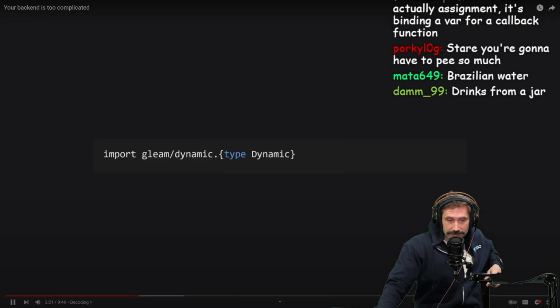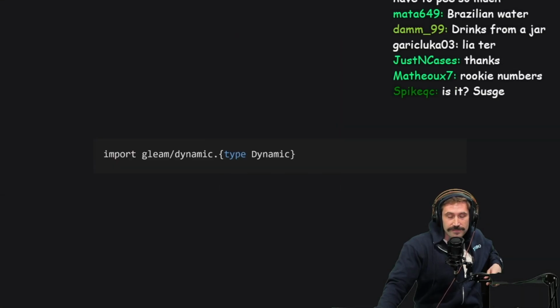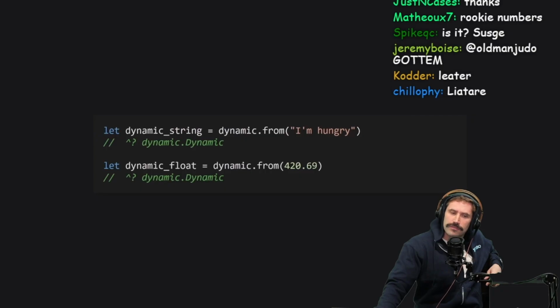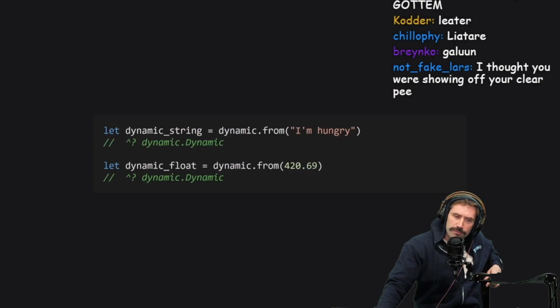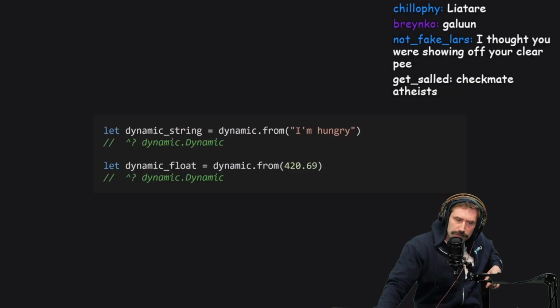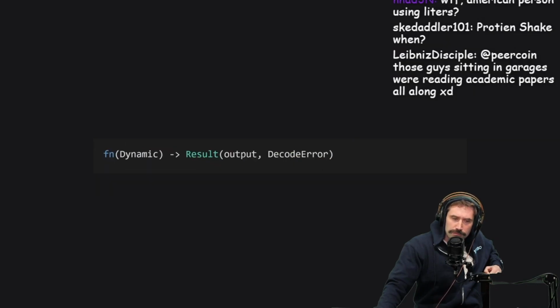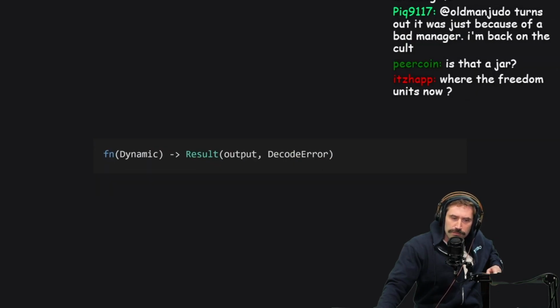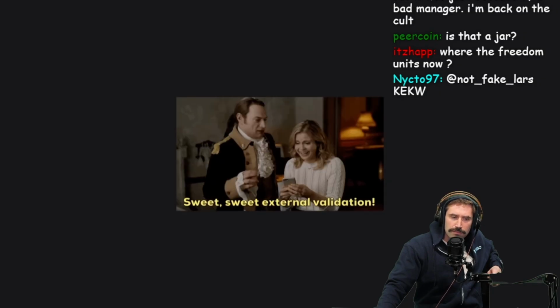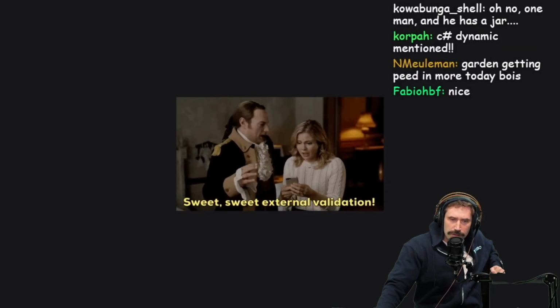The JSON decoder we saw earlier decodes a JSON string into Gleam's dynamic type. Dynamic contains data that we don't know the exact shape of, and we use decoders to turn it into something we can represent in the Gleam type system. In Gleam, a decoder is just a function that takes a dynamic type as input and returns a known type, usually in a result. While more verbose, this allows us to do some validation logic at decode time, rather than having to wait until later.